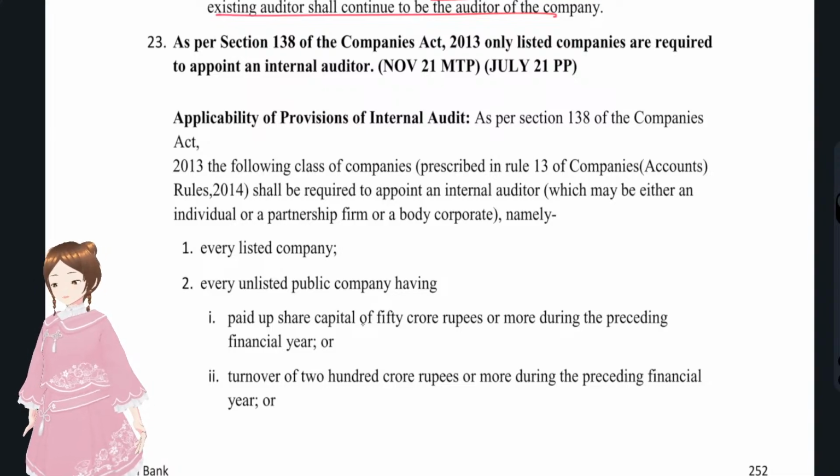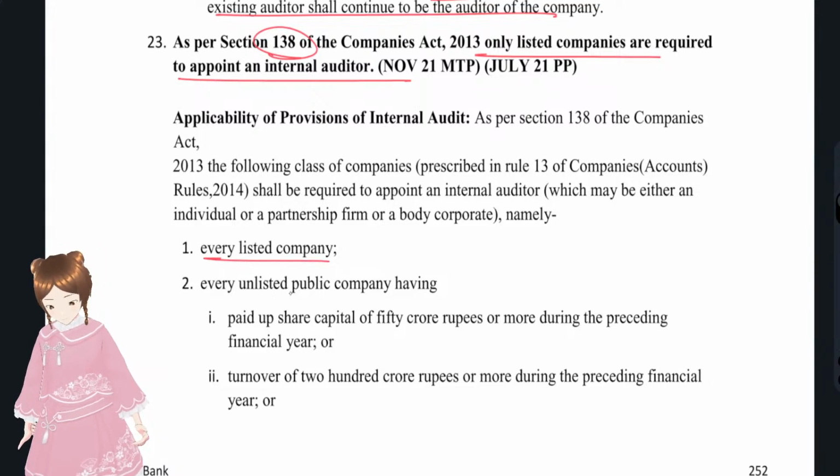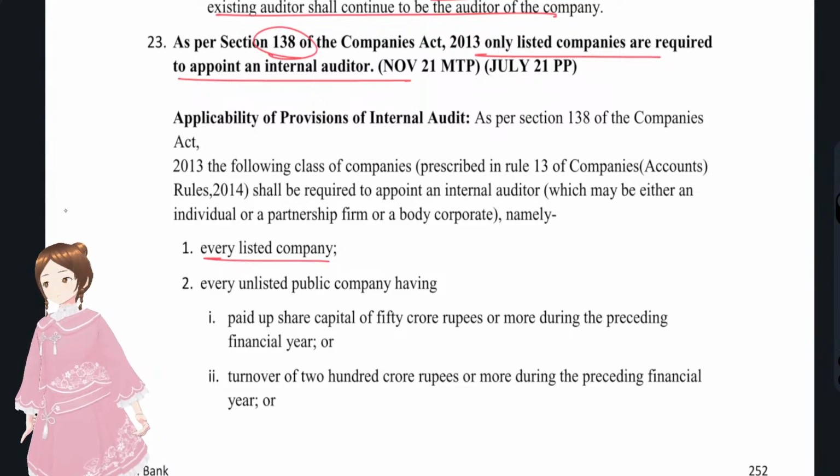And now we'll see our next question, that is question number 23. As per section 138, internal audit. Only listed companies are required to appoint an auditor. Okay, no, not right. There were a few threshold limits and all. That's the applicability of internal audit, right? It's actually a direct question. We'll see. Listed entities, unlisted, say like public companies.